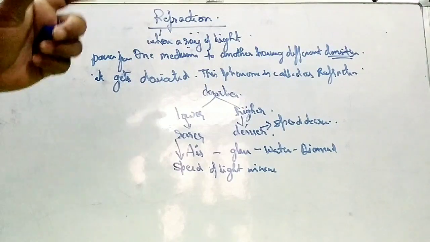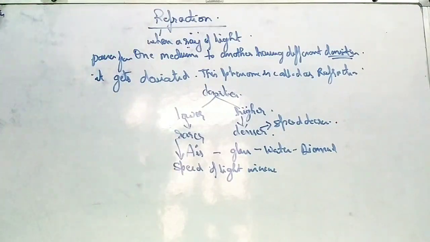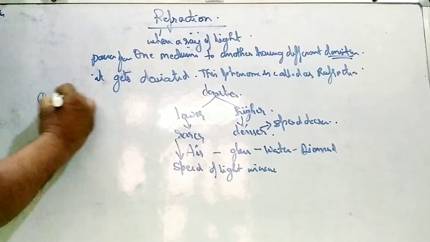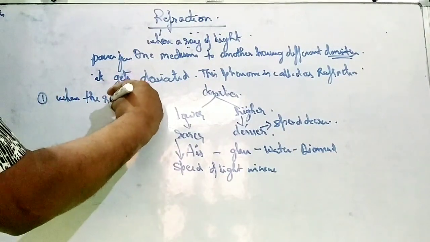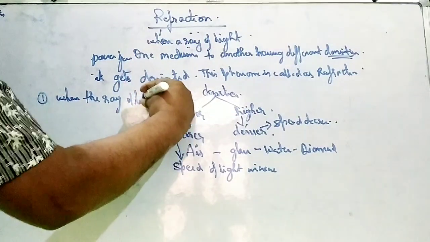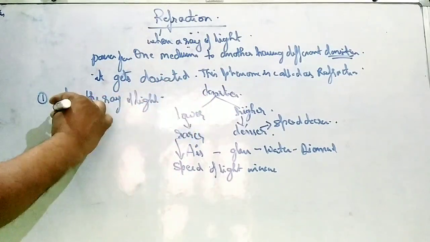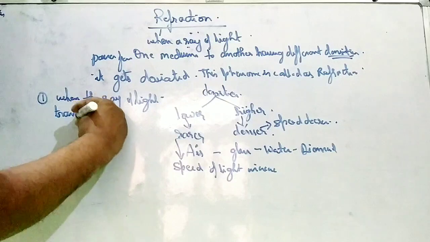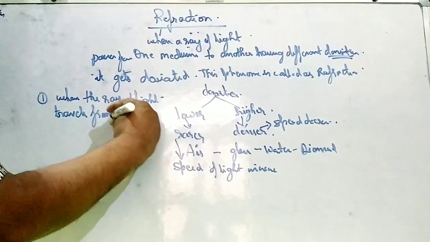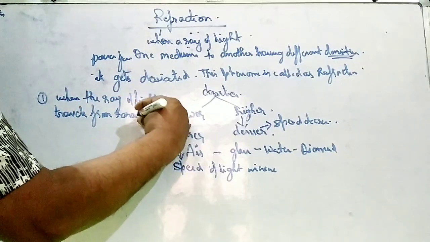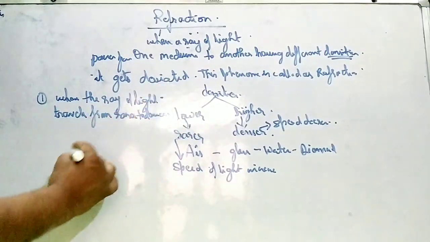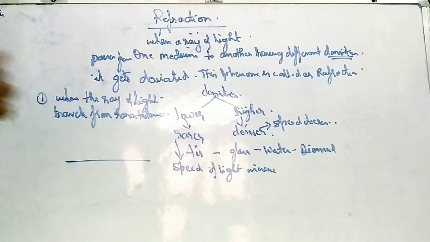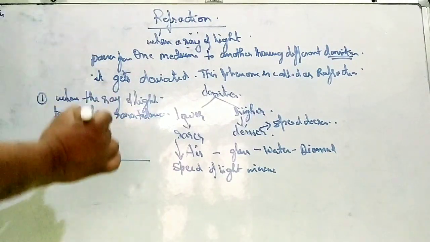So here we will study two phenomena. Number first, when the ray of light travels from rarer to denser medium. As we know, the rarer is having low density and denser is having high density.